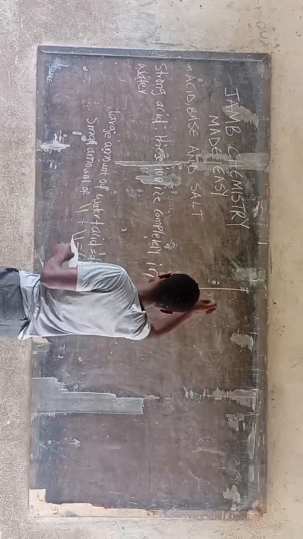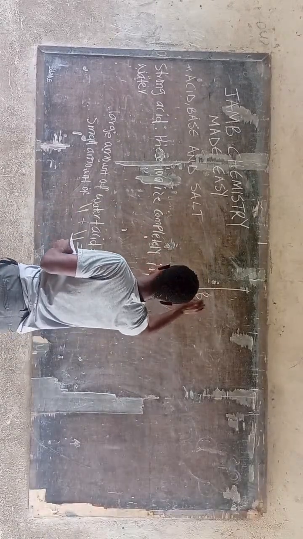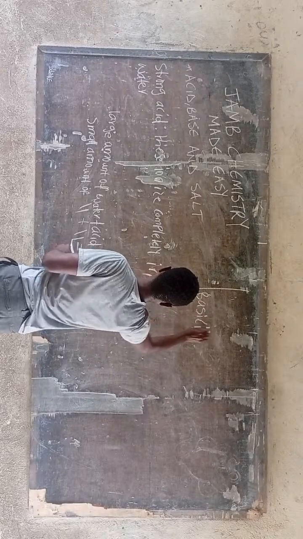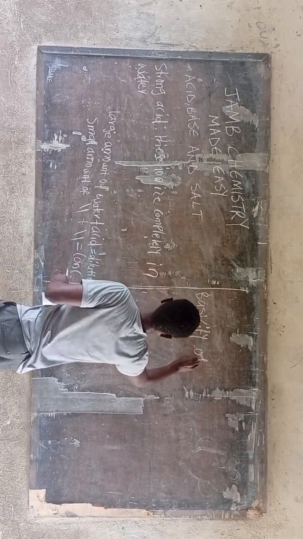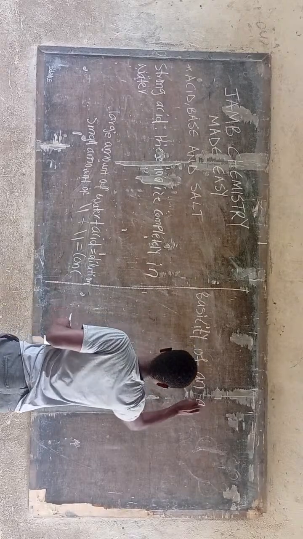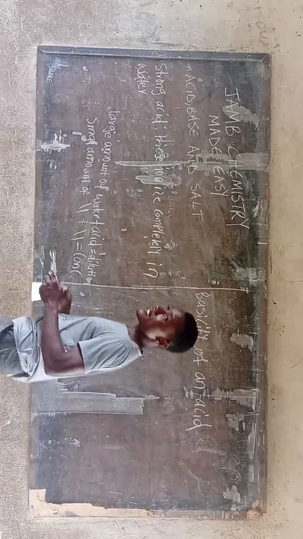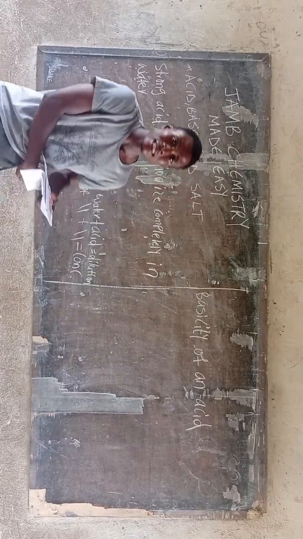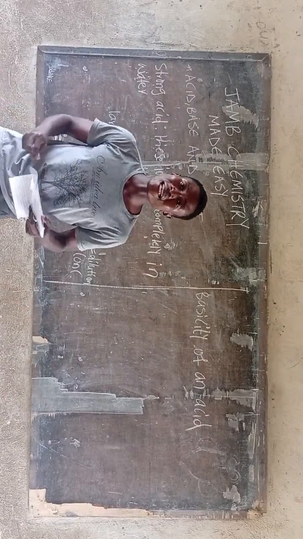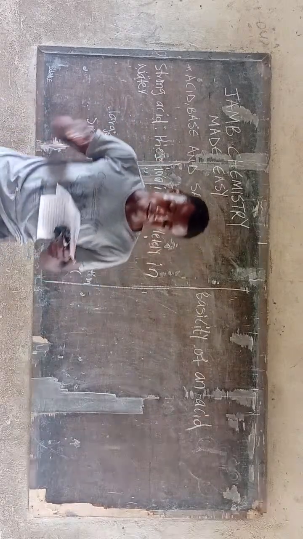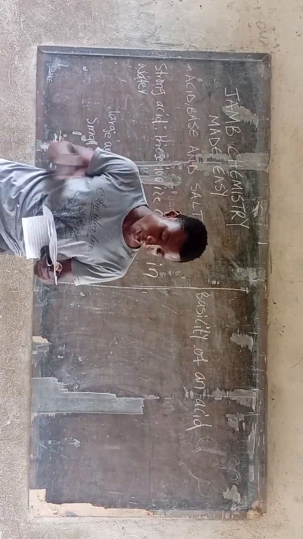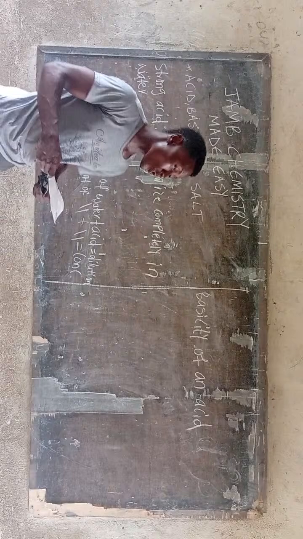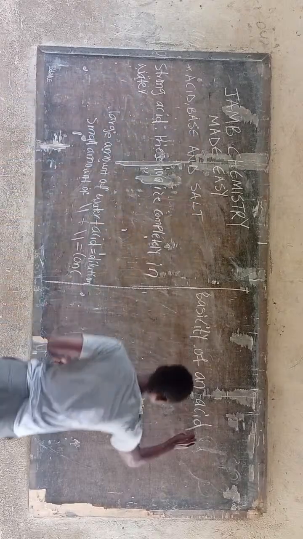An acid. So we say what? The basicity of an acid. The basicity of an acid is the number of replaceable hydrogen ions in one molecule of an acid.